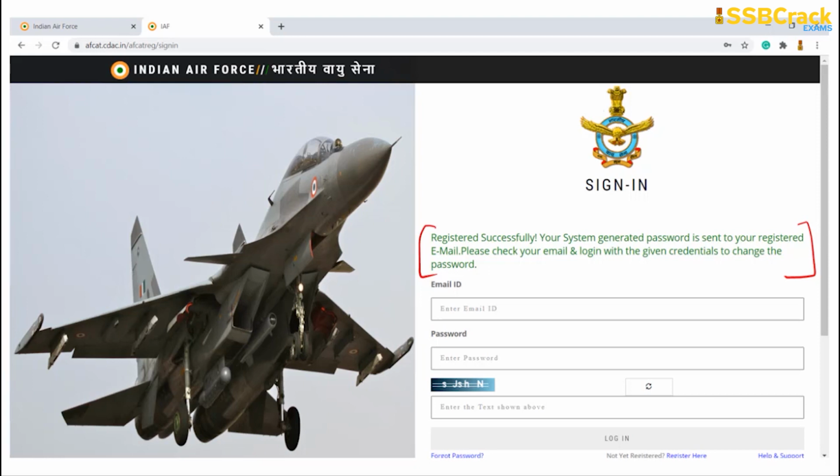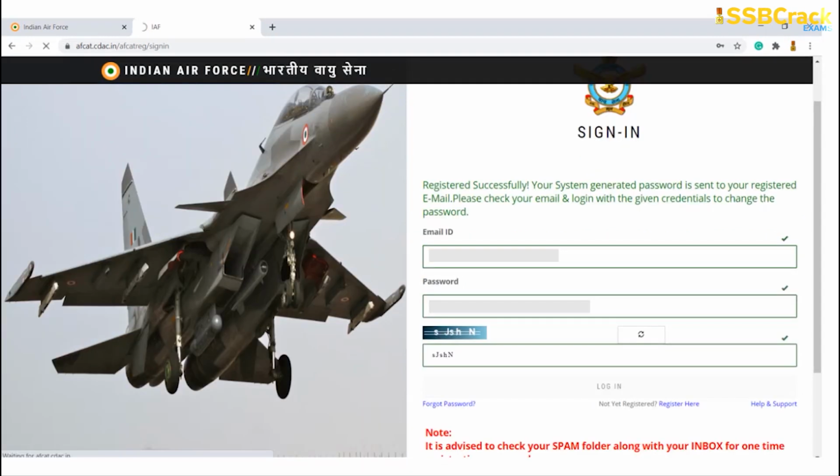So you have to log into your email. Once you log into your email, a small password will be visible to you. AFCAT CDSA will be sending you a proper email, and it will tell you that this is a system generated password. So keep that system generated password aside, remember that. Thereafter, you will log on, type your email ID, and type your password again, and this password will be your system generated password. For the first time you are typing the system generated password.